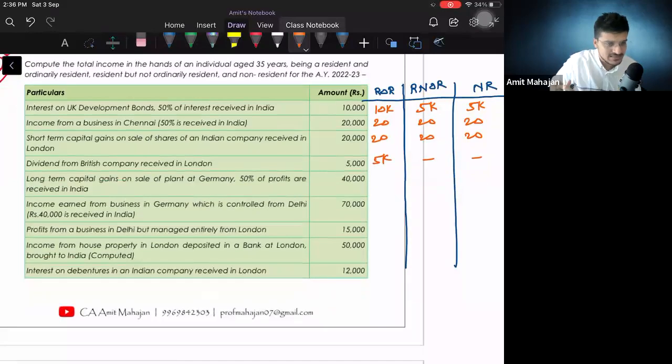Long-term capital gains on sale of plant at Germany. Sale of plant at Germany, 50% of the profits are received in India, not remitted. See, if they say remitted, then it's a different thing. They are saying received in India. Okay, for ROR, can somebody tell me?